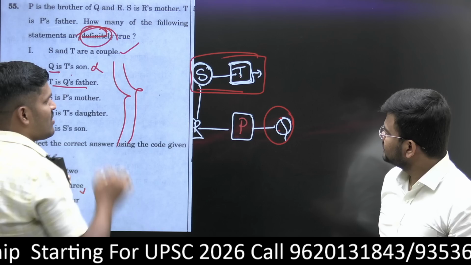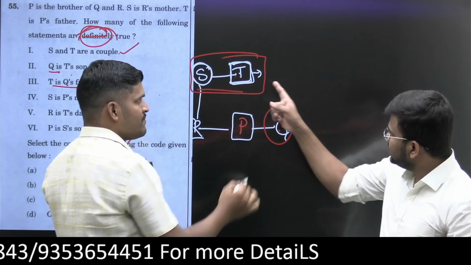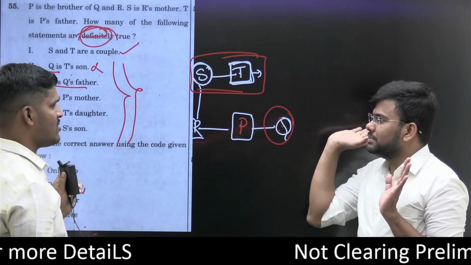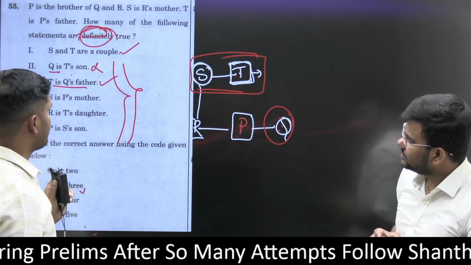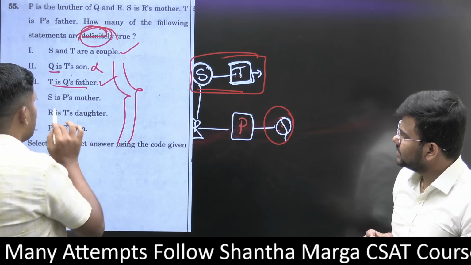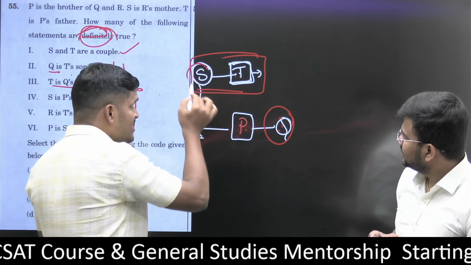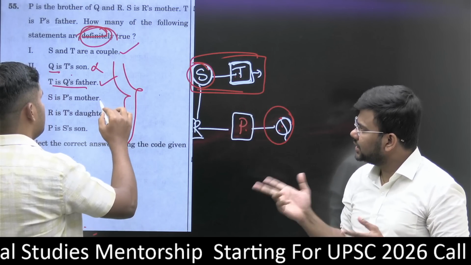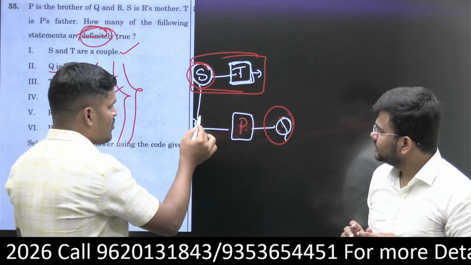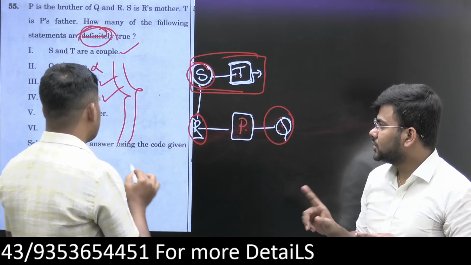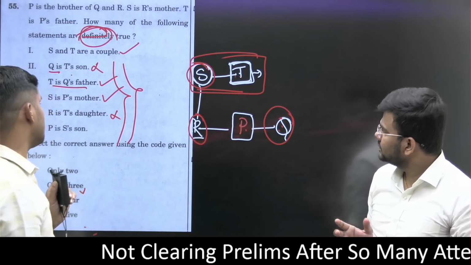T is Q's father. Yes, it is true. T is obviously male, and a male can be a father. The third statement is right. S is P's mother. Definitely she is P's mother, and we know the gender. R is T's daughter. We don't know whether R is female or male, so we can't say definitely it's true.